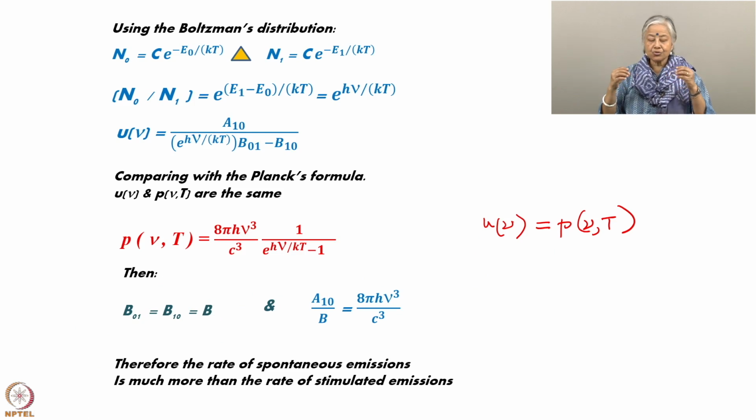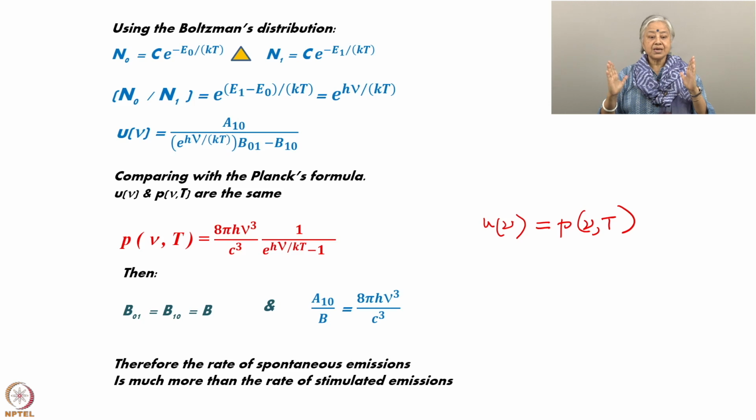That means, if you have a photon which is stimulating a particle to go up from level 0 to level 1, the rate at which that is occurring, and the rate of it falling down while being stimulated by another photon, is the same. So, the rate of going up and coming down is the same.